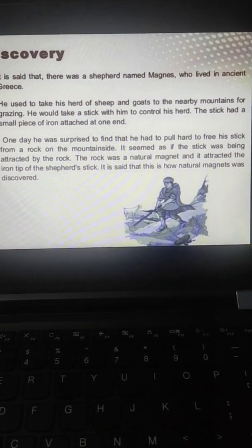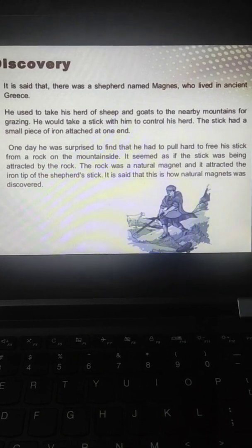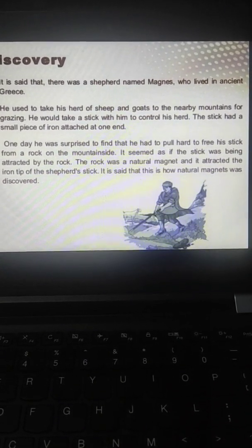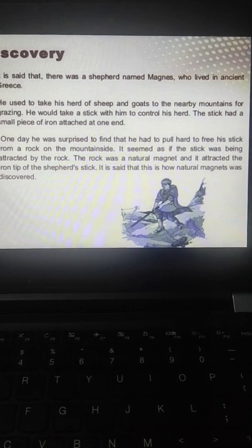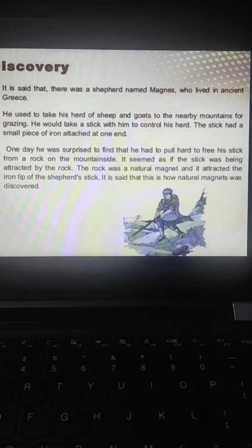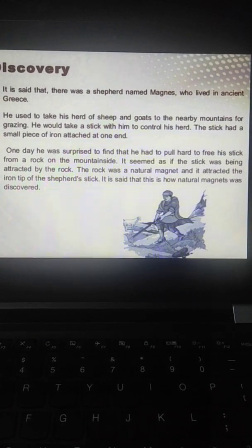He was surprised to find that he had to pull hard to free his stick from a rock on the mountain side. And the rock was later found to attract iron pieces, and they were known as magnets.